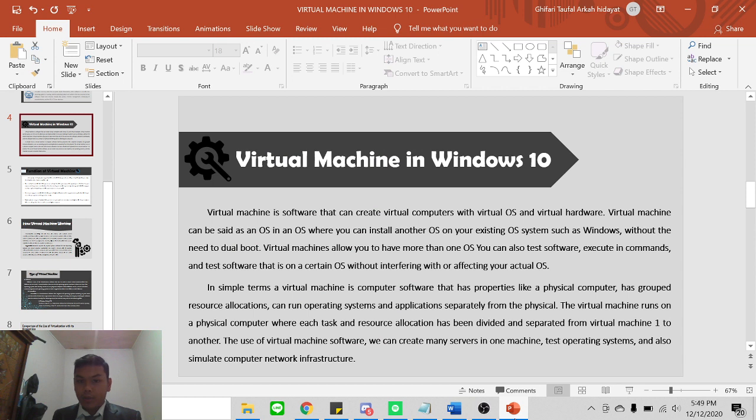Virtual machine in Windows 10. Virtual machines are software that can create virtual computers with virtual OS and virtual hardware. You can install other OS on an existing OS system such as Windows without dual booting. Virtual machines allow you to have more than one operating system. You can also run commands and test software that is on a specific OS without interfering with or affecting your actual operating system. Virtual machines run on a physical computer where each task and resource allocation is shared and separated from one virtual machine to another.